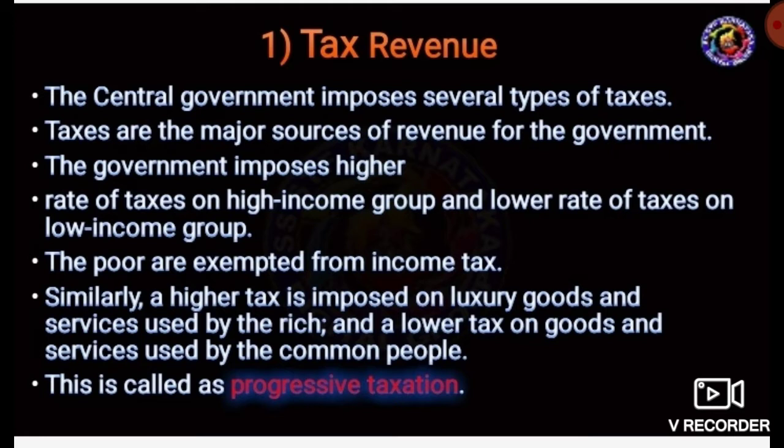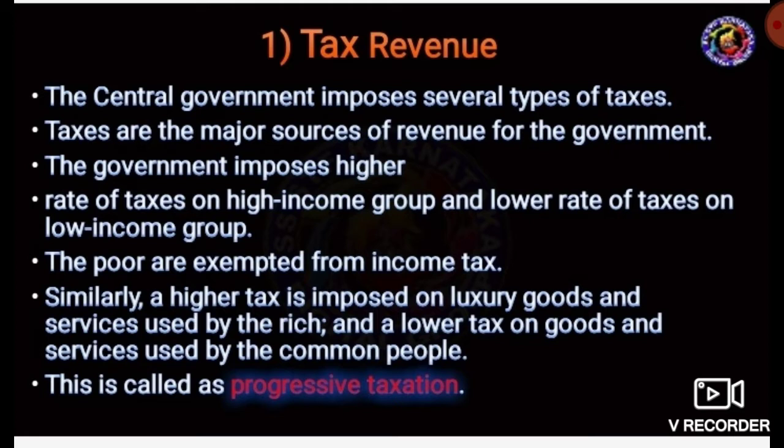The government imposes a higher rate of taxes on the high income group and a lower rate of taxes on the low income group. The higher rate is imposed on luxury goods and services used by rich people, and the lower rate on goods and services used by common people.